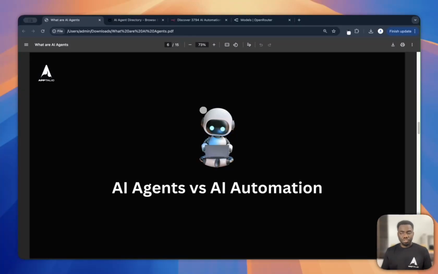So now we're going to head over to understanding the difference between AI agents and automation. You probably have seen this in many cases. People say I build automation for businesses, others say I build AI agents. Are they the same? Are they different? Well, let's get into it.